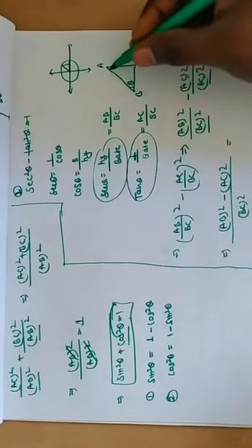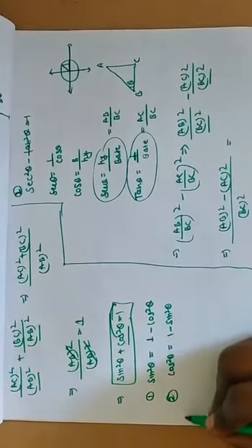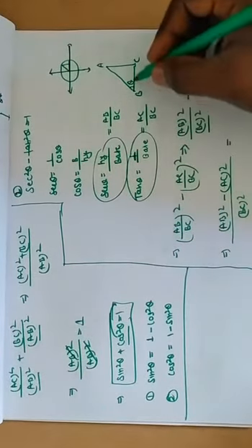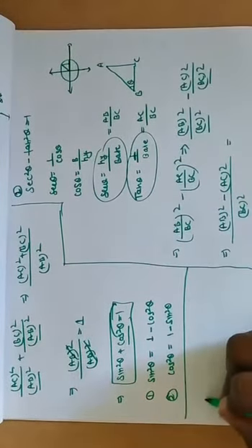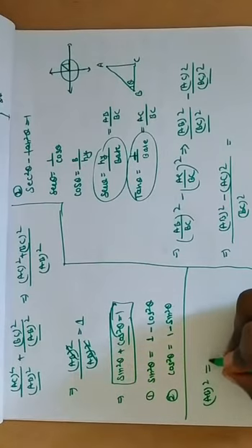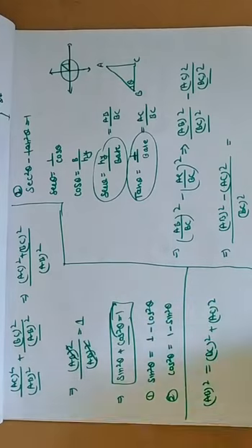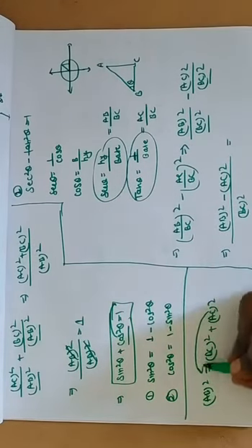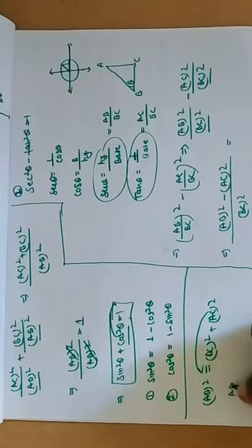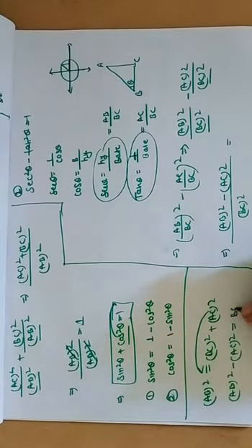We know that this is the hypotenuse. AB square is equal to BC square plus AC square. So AB square minus AC square is equal to BC square.